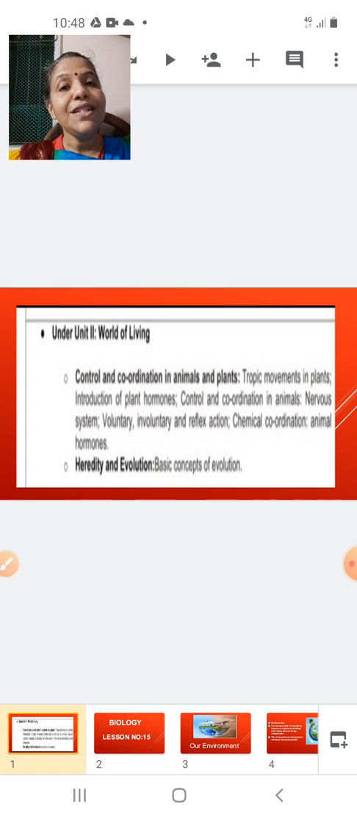Before I begin with lesson number 15, let us talk about our surrounding, correct? What is another word for surrounding in biology? Another word for surrounding in biology is our environment. It is very essential that we keep our surrounding clean. If our surrounding is clean, we will be healthy, and if we are healthy, then we will be wealthy, correct? So to be healthy and wealthy, it is very essential that we keep our surrounding, that is our environment, clean. So in today's lesson, we will be studying about our environment.